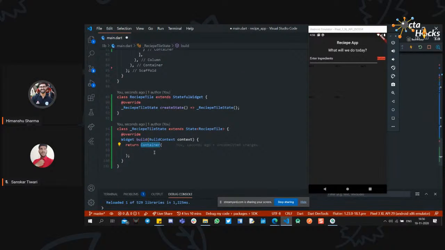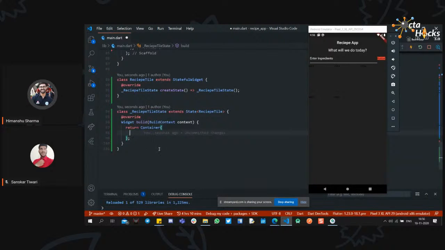Okay, there's quite a lot of nice background noise in my background. Okay, so first of all, what do we need? We need a container or something like this. So first of all, we need a container.